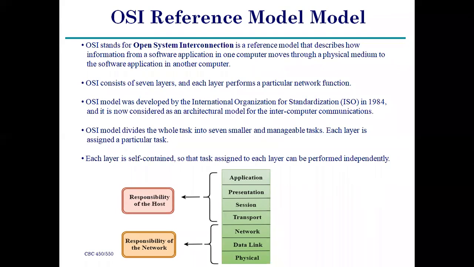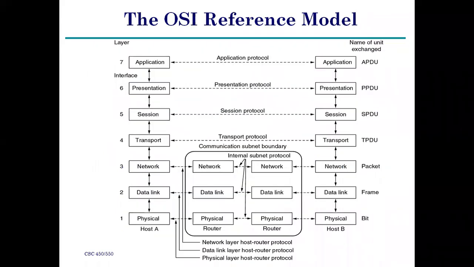Coming to the original information for the OSI reference model, this is the architecture. Very, very important. See and learn very carefully. At the same time, observe. There is a diagram. In this diagram, two hosts are available: host 1, host 2, host A, host B. You can call them sender, receiver, whatever.